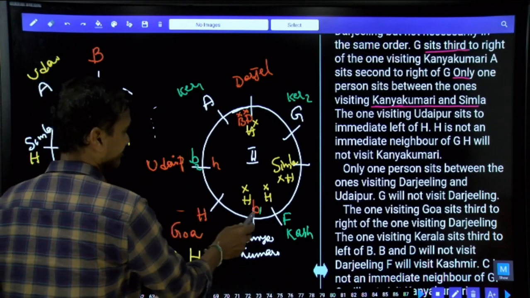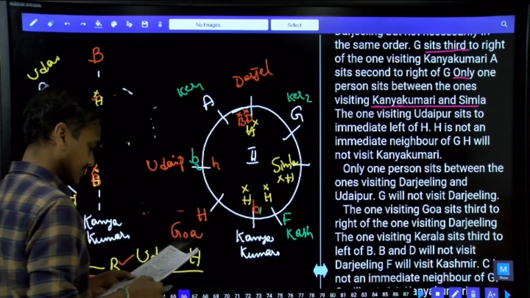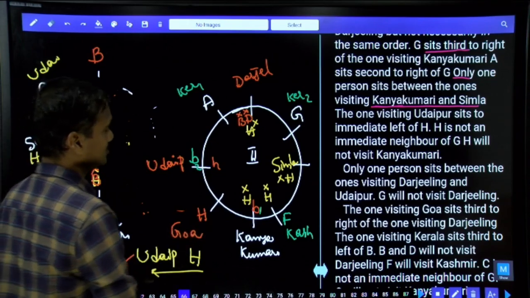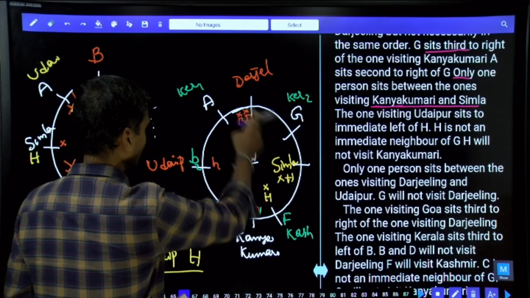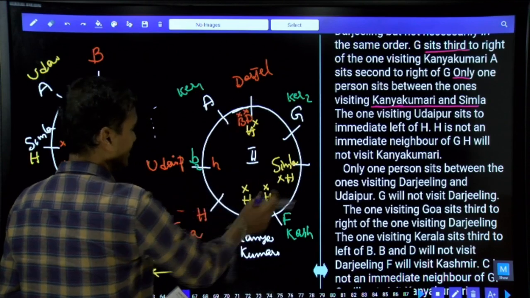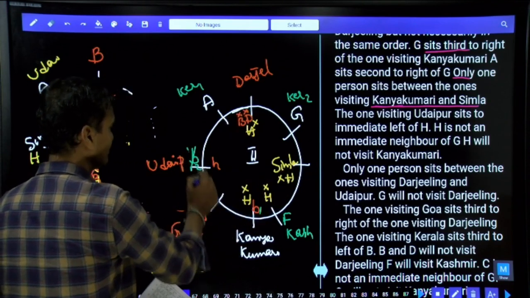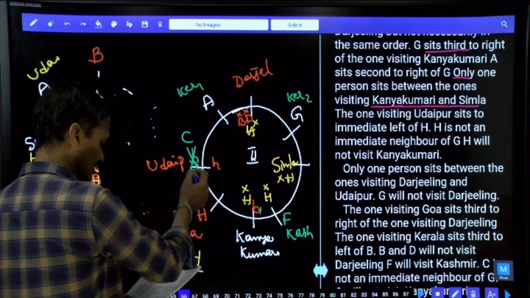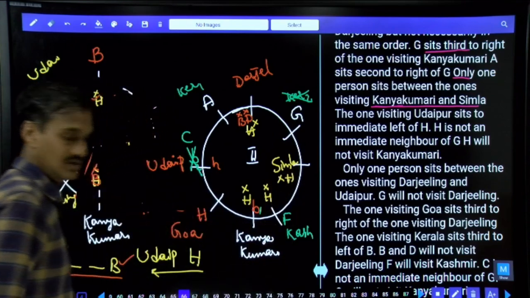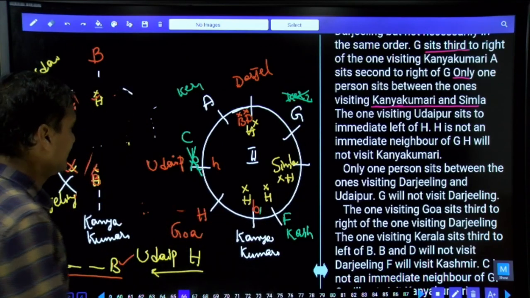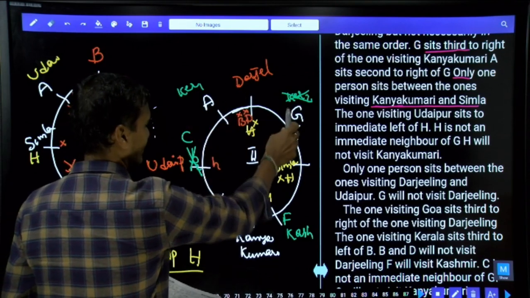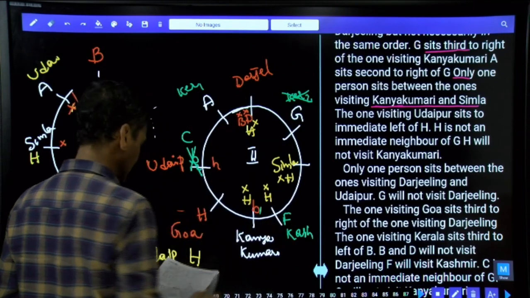F will visit Kashmir, and C is not an immediate neighbor of G. As C cannot be an immediate neighbor of G, C cannot be in these two places. Hence, C must be here. If C is here, B2 cannot be here. As B2 cannot be here, Kerala 2 here is ruled out. Finally, we are left with only one possibility. If C is here, then Darjeeling, Kerala, G, Shimla, Kashmir, and Kanyakumari.